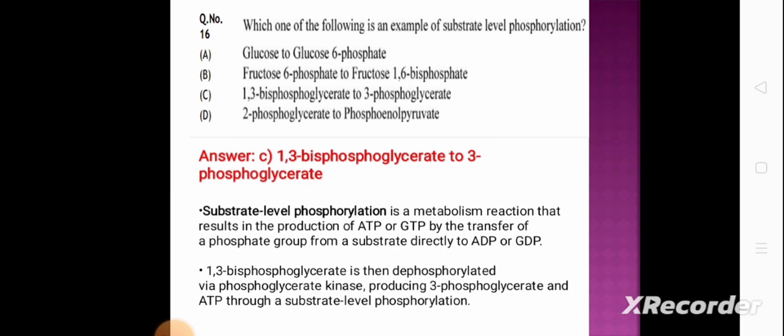Now, what is substrate level phosphorylation? Substrate level phosphorylation is a metabolism reaction that results in the production of ATP or GTP by the transfer of a phosphate group from a substrate directly to ADP or GDP. 1,3-bisphosphoglycerate is dephosphorylated via phosphoglycerate kinase, producing 3-phosphoglycerate and ATP through substrate level phosphorylation.